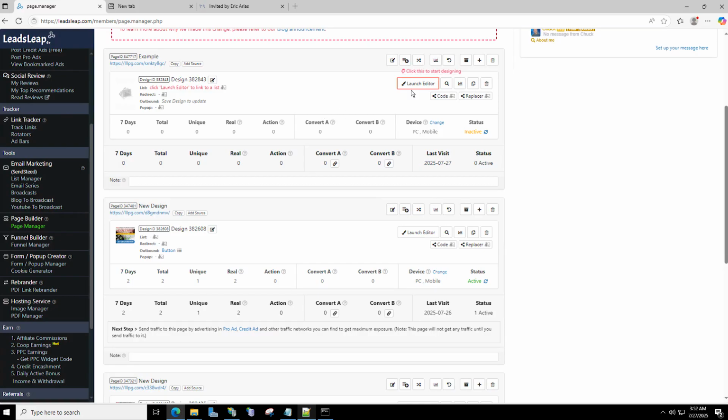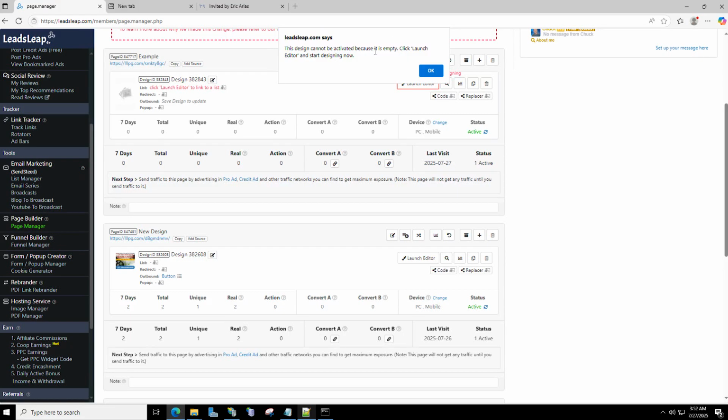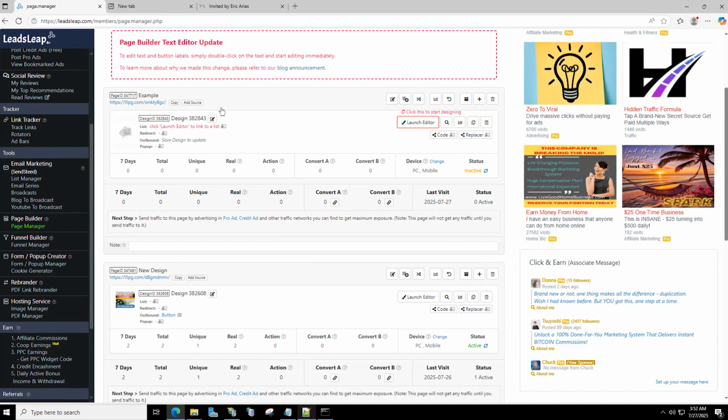If you click this right now, it won't let you because it'll say that it can't be activated because you have no design on your page, that it's empty. So you want to go ahead and build your ad first, then you can activate it afterwards. If you notice this one here, it says active, meaning that the page is live, that this link is live. But right now, because I don't have a design, this link here is not live because it's not activated.